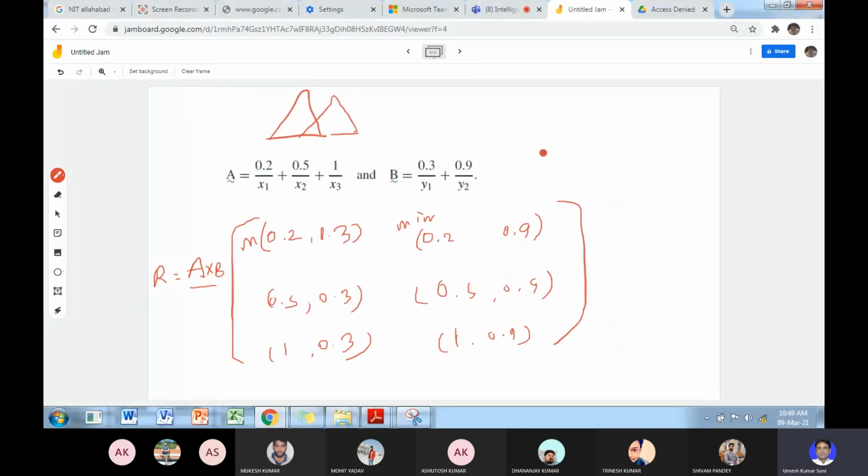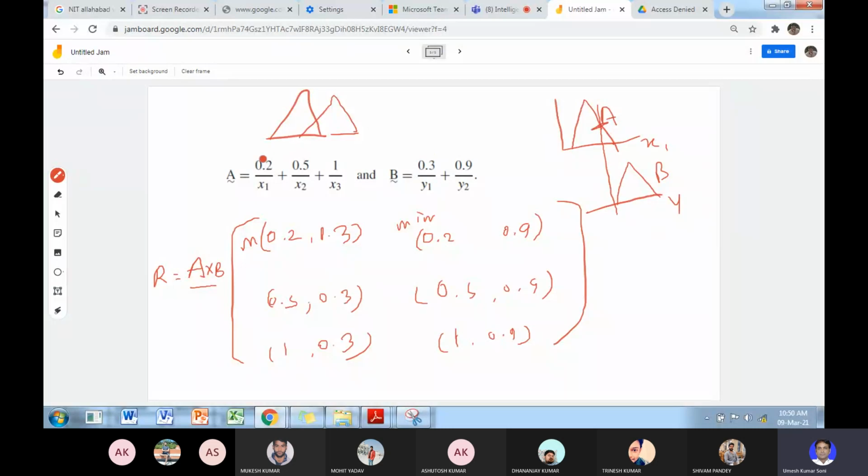Or you can say this is x1, x2, x3, and this is y, that is changing y1, y2, y3, and this is fuzzy set A, and this is fuzzy set B. So the union between these fuzzy sets is given by the maximum of this, and intersection will be given by the minimum of these two sets.